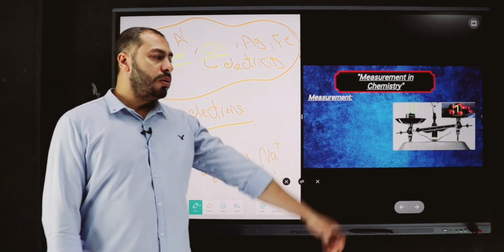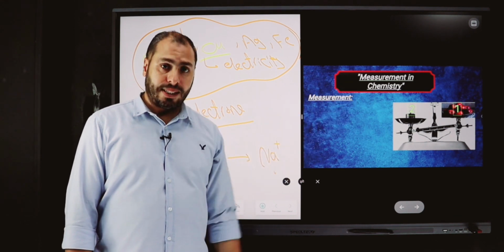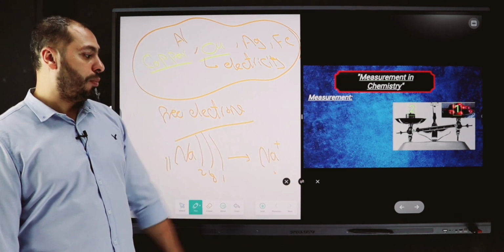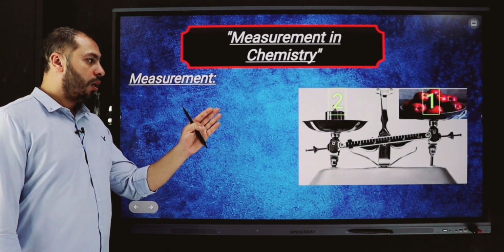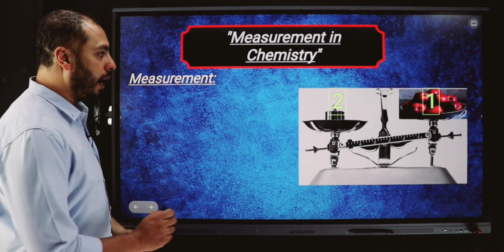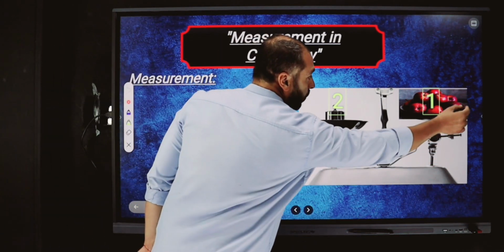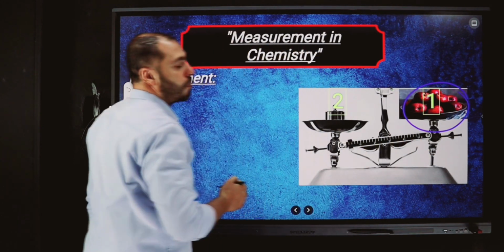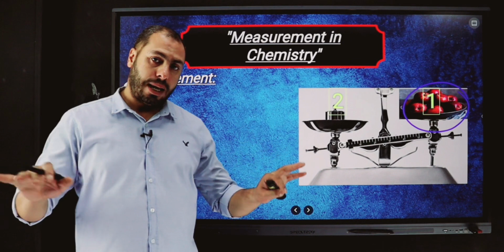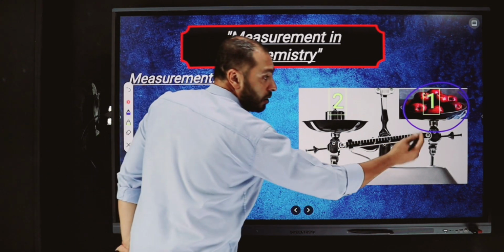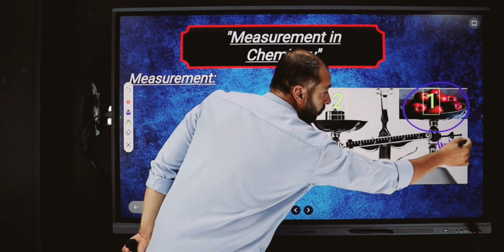This is an important thing in our science that we call chemistry: something called measurement. What is meant by measurement? To know the measurement, if we have some apple, I don't know its mass. So this amount is unknown for me. Okay?